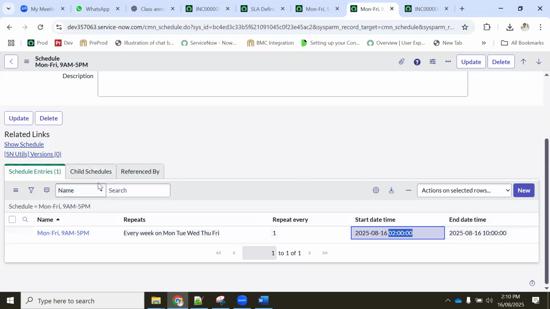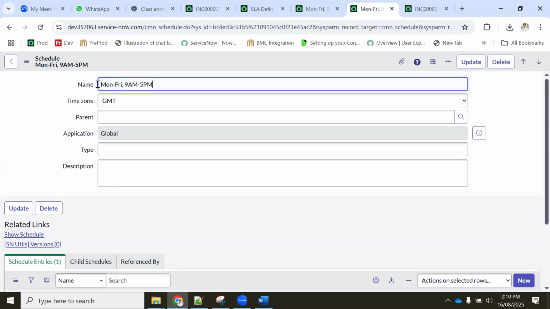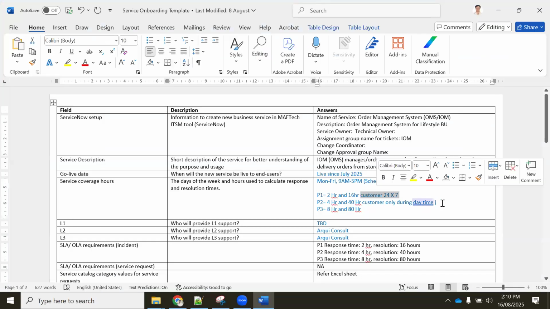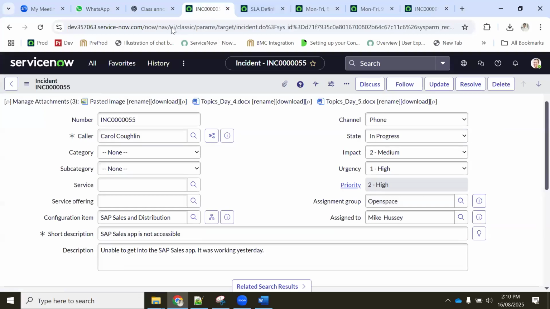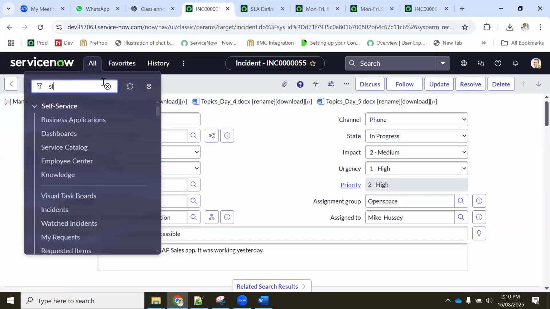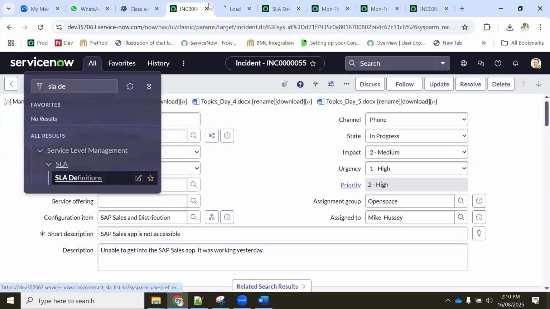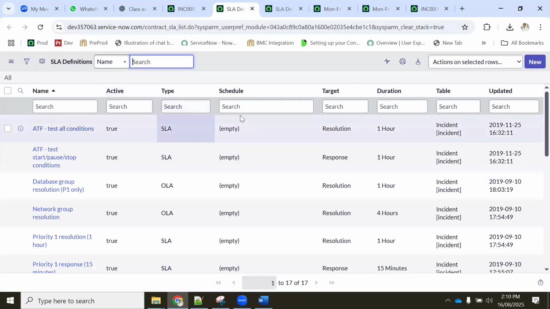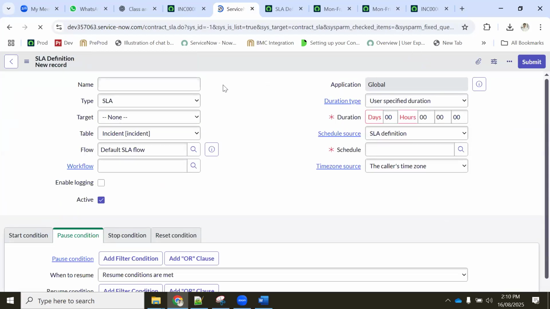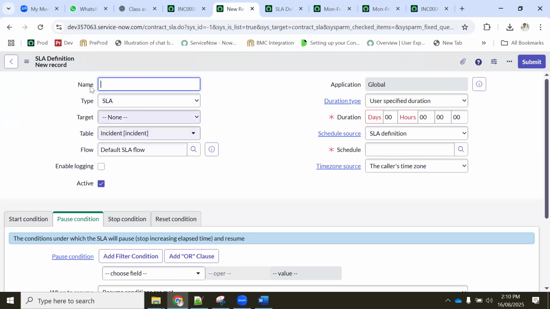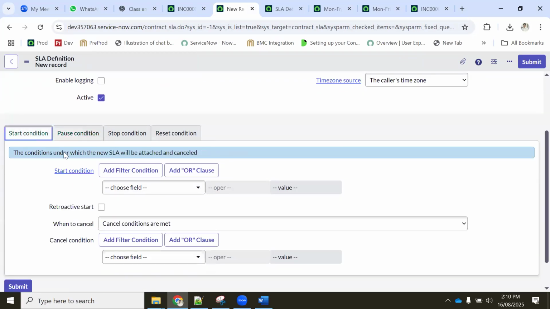Okay, so now whatever ticket you assign this SLA schedule to. So where do you assign the SLA schedule? For a P2 ticket, we have to assign, correct? For a P2 ticket, they are asking that you only have to work in the daytime. So let's go now to one more SLA definition. Guys, if you don't understand, please stop me, okay? So let's create a new one. We'll create a new one only, so that you will understand what this is, correct?